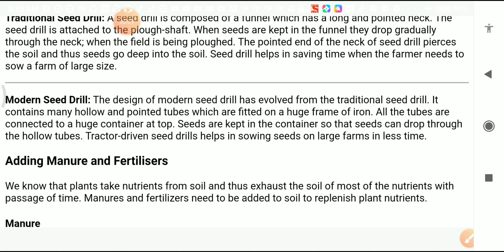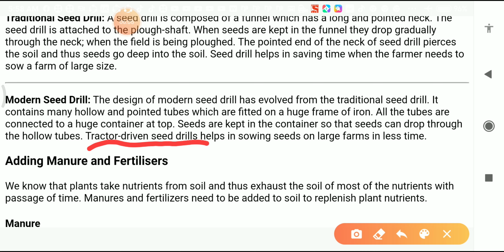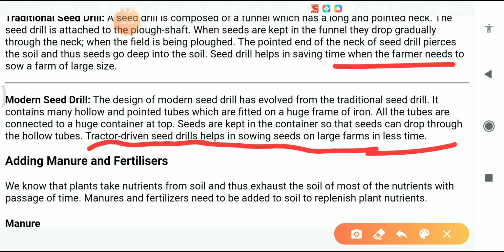Nowadays people use tractor driven seed drills, which help in sowing the seeds on large farms in less time. Students, what is the difference between the traditional seed drills and the modern seed drills? In the modern seed drills, we use tractor driven seed drills, and in the ancient time we used seed drills which are made of a plow shaft with a funnel. But traditional seed drills can be used for small farms, not for large farms.